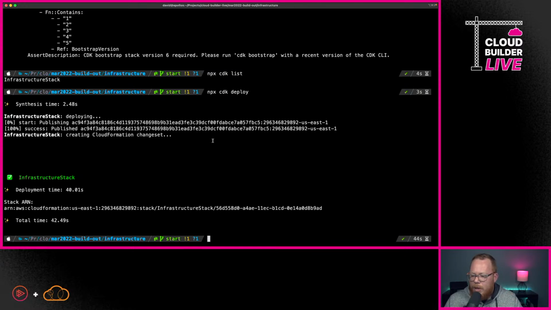So this is what got us through deployment. We did all of this and we now have a bucket that has actually been created. And we could go in and look at it. You would see it is a bucket. As a matter of fact, let's just do that really quick.